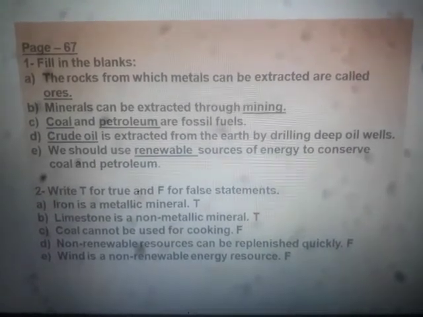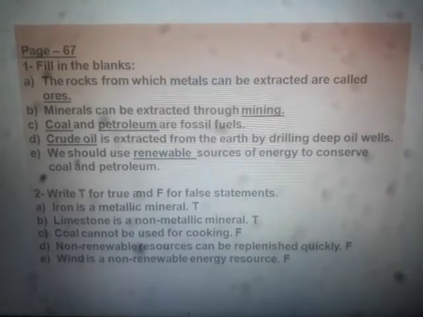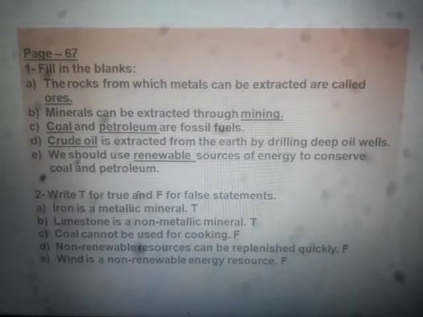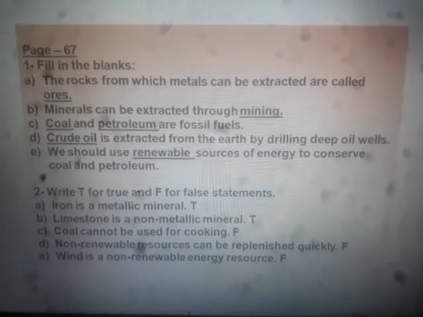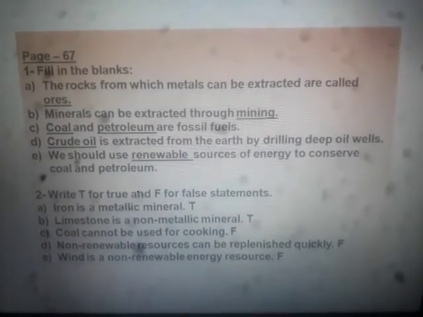We should use dash sources of energy to conserve coal and petroleum. So what will be used to conserve the coal and petroleum? We should use renewable resources. Renewable sources of energy are used to conserve coal and petroleum.